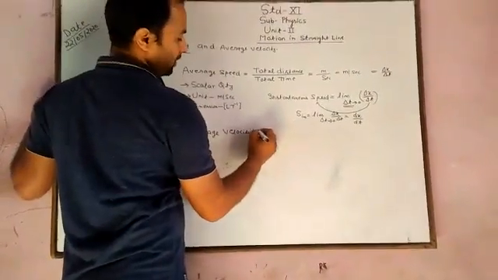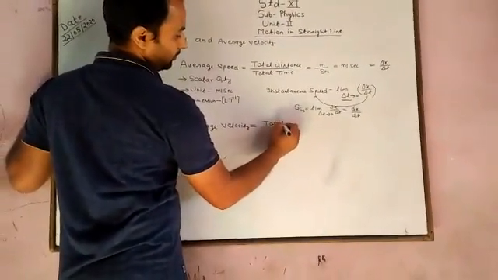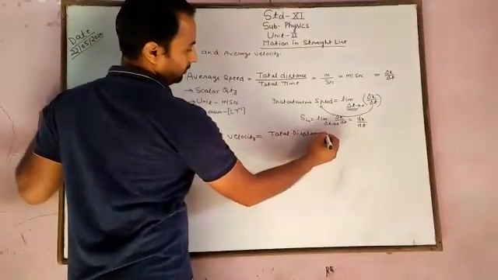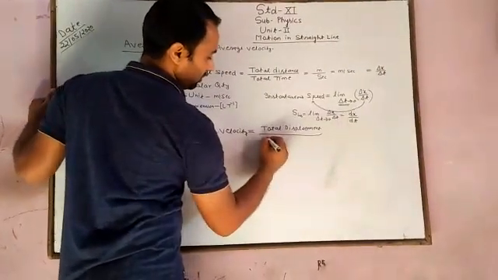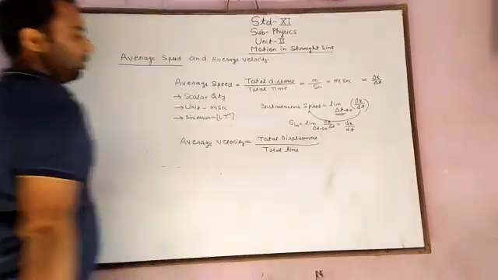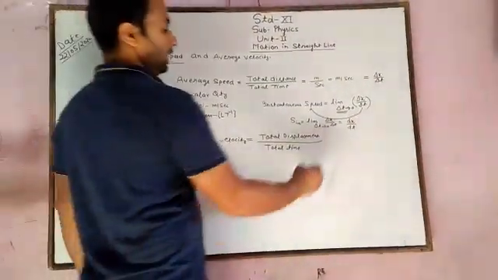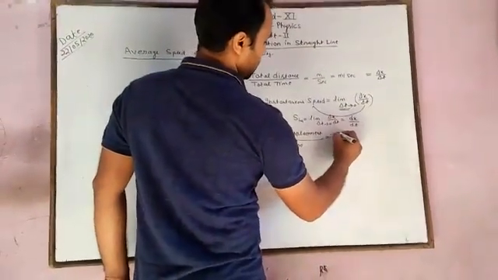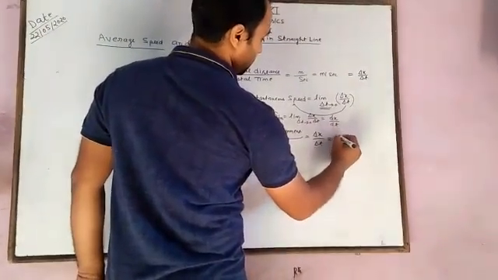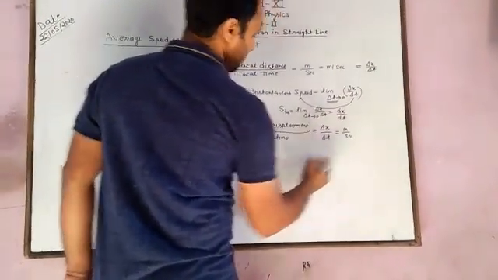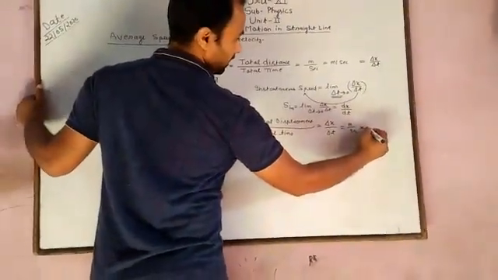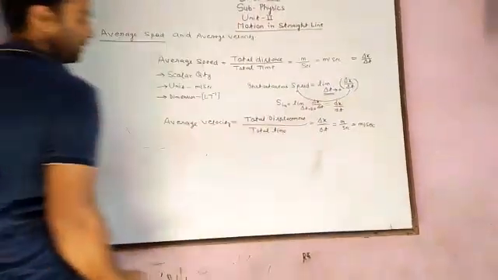The formula for the average velocity is total displacement upon total time, that is delta x over delta t, where delta x is the displacement, and the unit is meter per second.